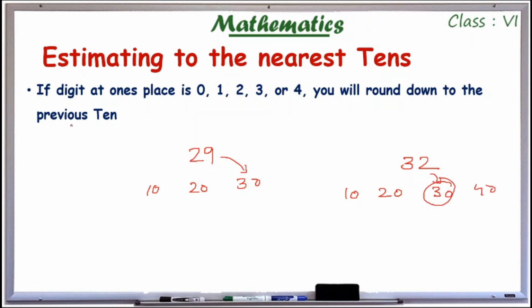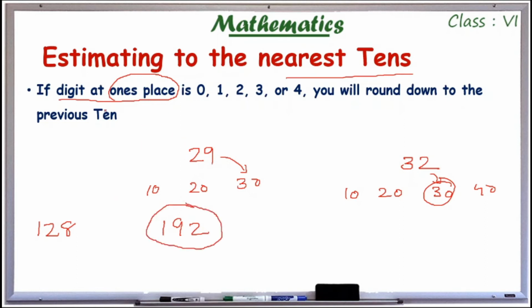For estimating to the nearest tens, we have to look at the digit at the ones place. For example, 128 and 192. Look at this example. If the digit at the ones place is 0, 1, 2, 3, 4, here we have 2, so the digit at the ones place is 2, or any of these numbers, then we have to round down to the previous 10.